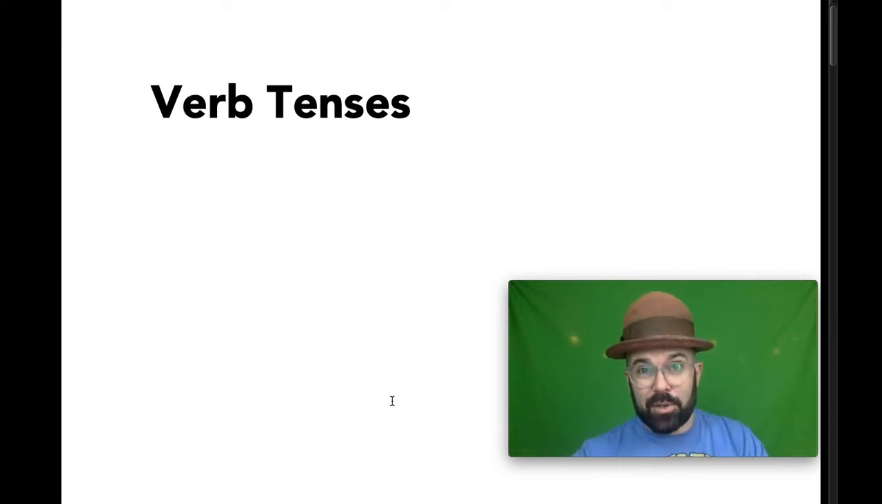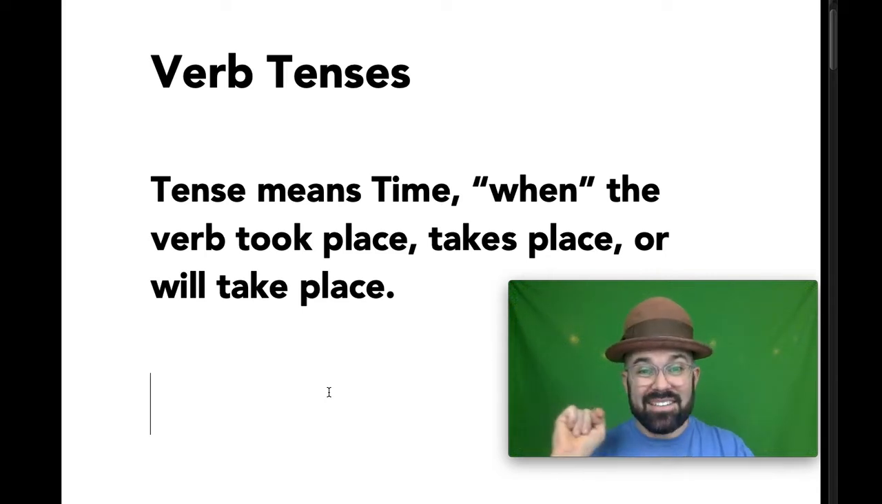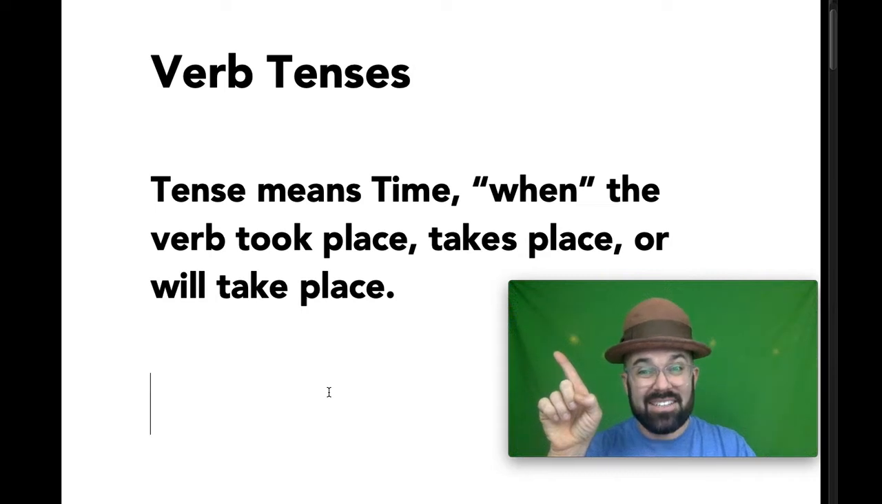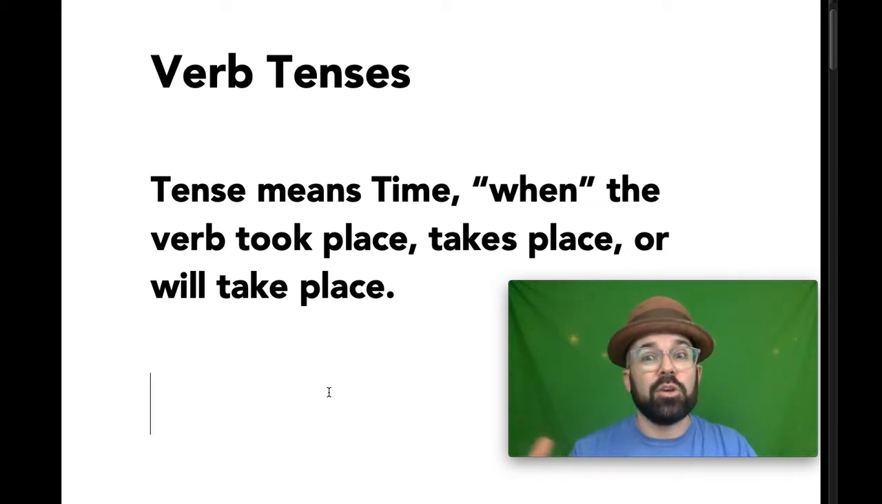Verb tenses, a brief introduction. Simply put, tense means time. When the verb took place, takes place, or will take place. In other words, that's past, present, and future.